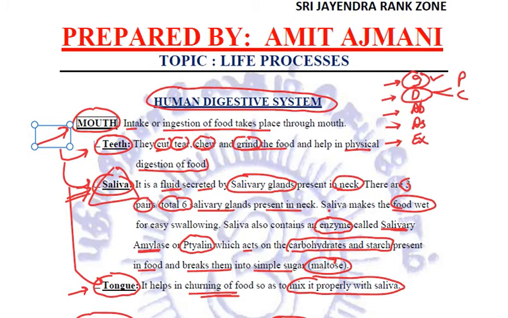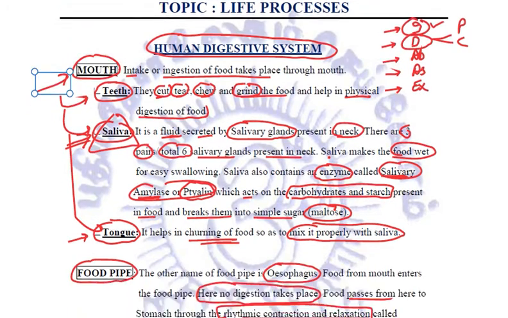Saliva is a fluid which is secreted by salivary glands. How many salivary glands are present? Six. Three pairs. Where? In the neck. They secrete saliva. This saliva makes the food wet for easy swallowing, and it contains a digestive enzyme called salivary amylase or ptyalin. The function of this salivary amylase is to break down the carbohydrate and starch present in food into simple maltose sugar. The tongue is going to churn the food so as to mix it with saliva.